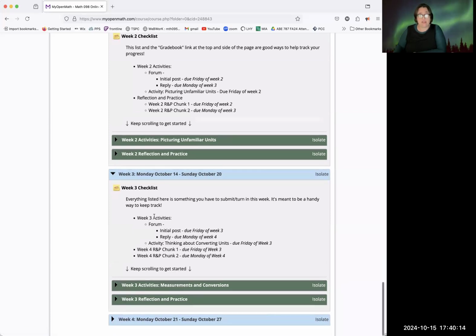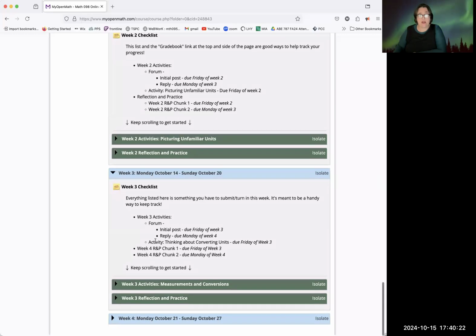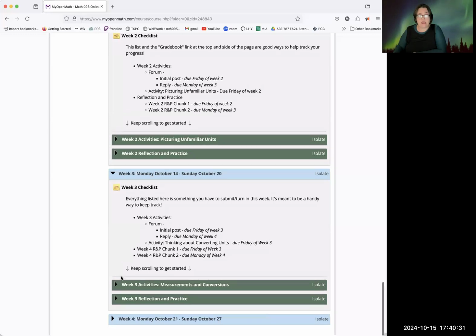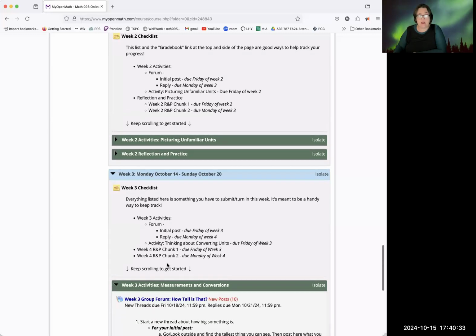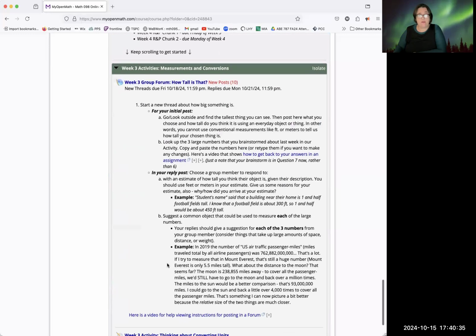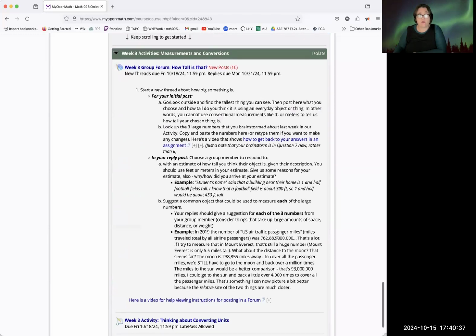Like I said, you have your forum posts that are due by Friday, your initial post, then your response is due by Monday. And then you have an activity. And then you have 2 reflection and practice, chunk 1 and chunk 2, due Friday and Monday. If you keep arrowing down, opening that up, you'll see all of the instructions for the forum.